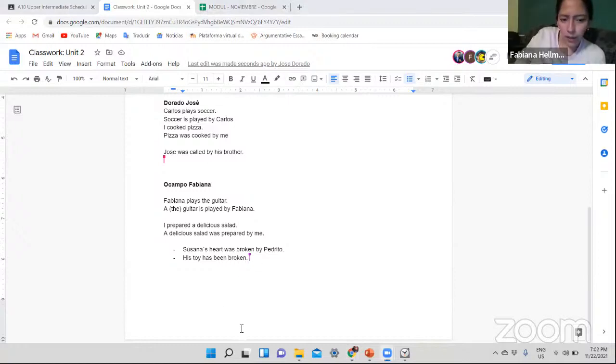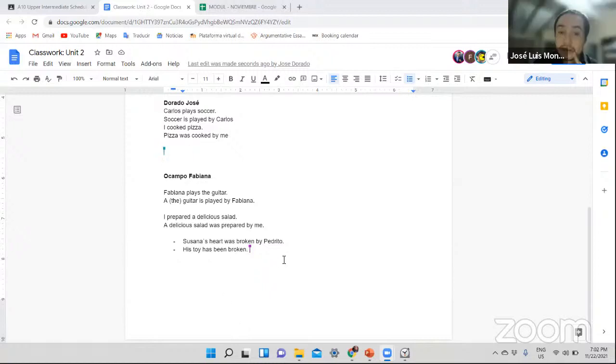In the second, we don't know who broke this toy, and we have this affirmation. And in the first example, we have emphasized Pedrito, and we can use only Susana was broken. For this reason, I use Susana's heart. But I have problems with my first example, and I'm not sure if it is correct. I think it's great, all right?